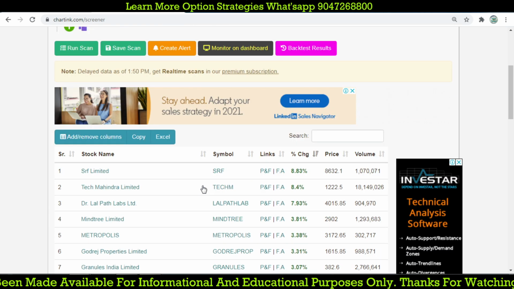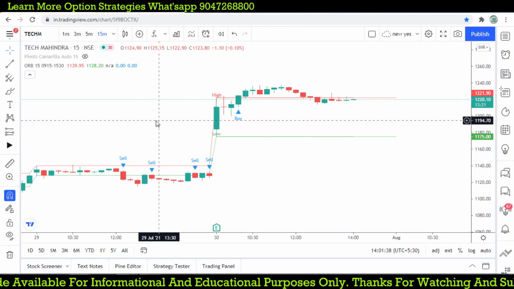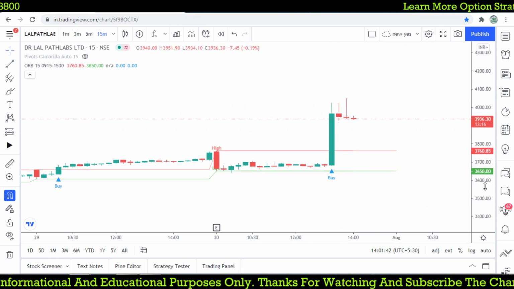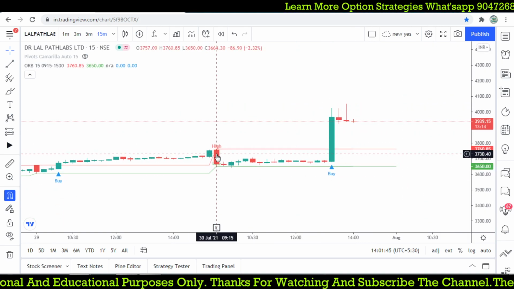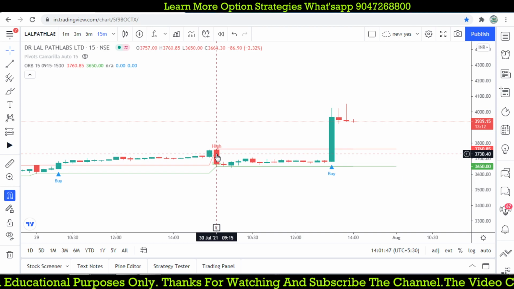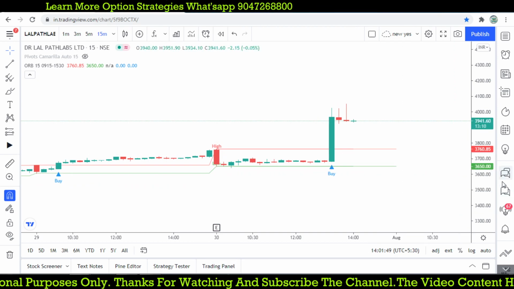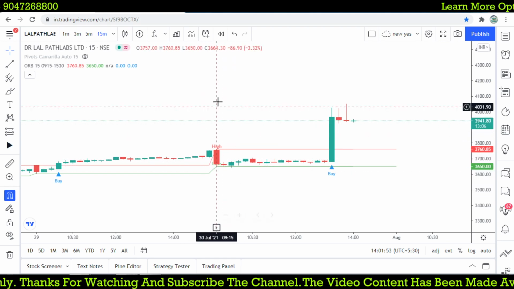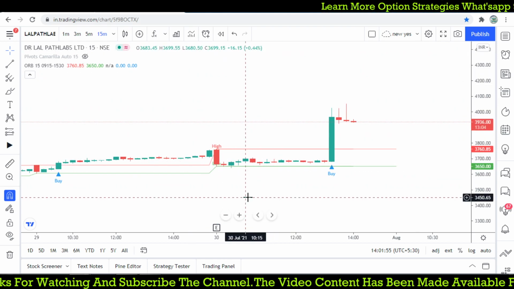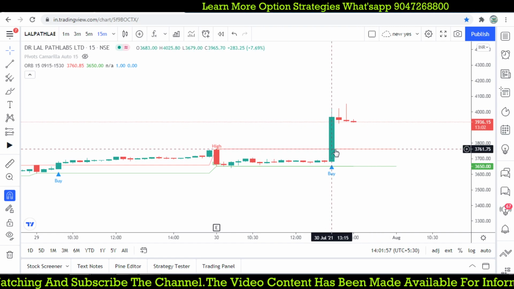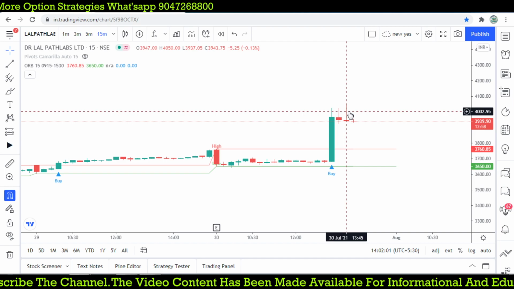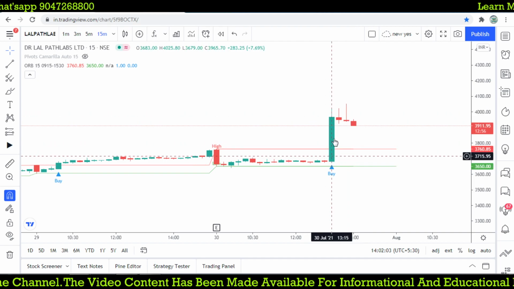Let's take Dr. Lal Path. Again see that the stock forms a high and low. Today it is around 3,760 and 3,650. Initially it breaks the low, but for these stocks we selected the breakout above the upper level, so we broke out around 3,759. Now it is a 100 points breakout.